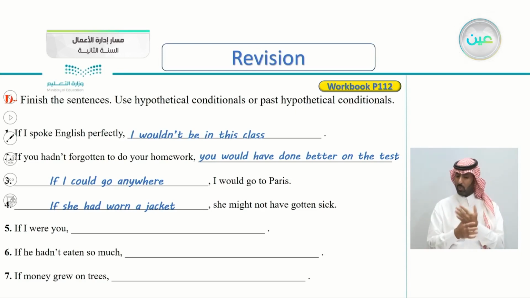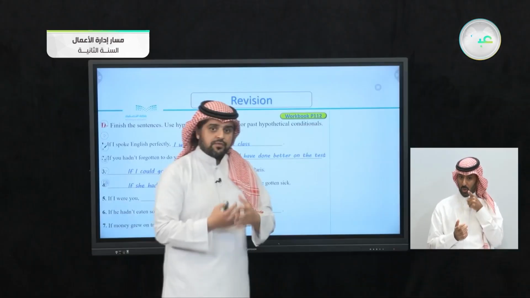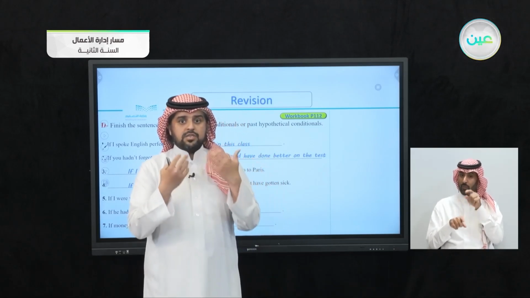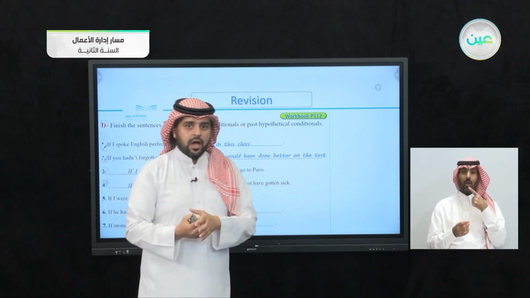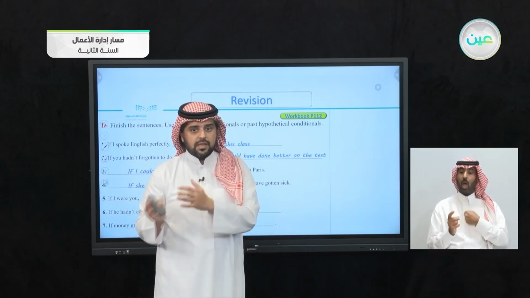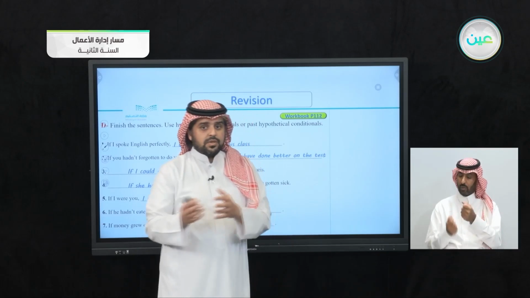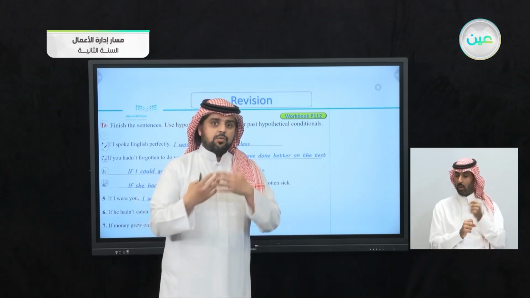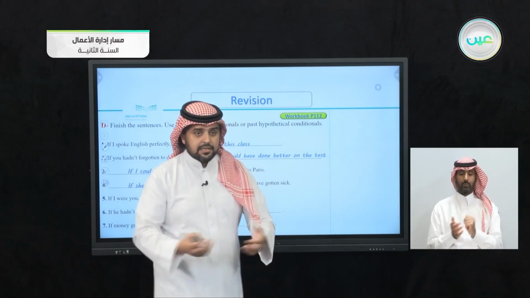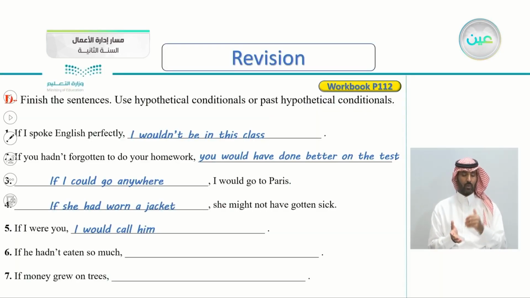Number 5, if I were you, we will say to your friend, if I were you, if I was in your place, I would do this or I would do that, and so on. So how do we continue the sentence? If I were you, so you can say anything here. I would call him. So if I were you, I would call him. Maybe the manager of the store, the conversation between Khalid and Majid. If I were you, I would call the manager, and so on. So number 5, if I were you, I would call him.